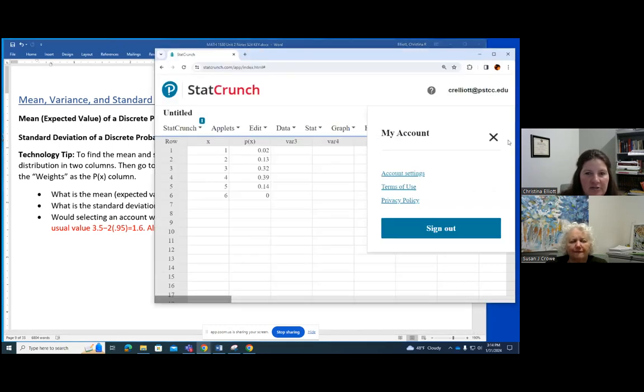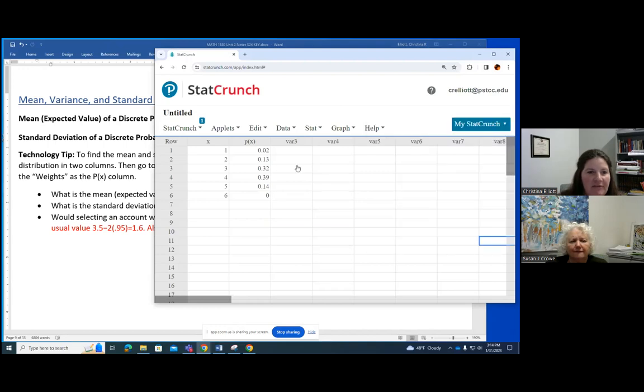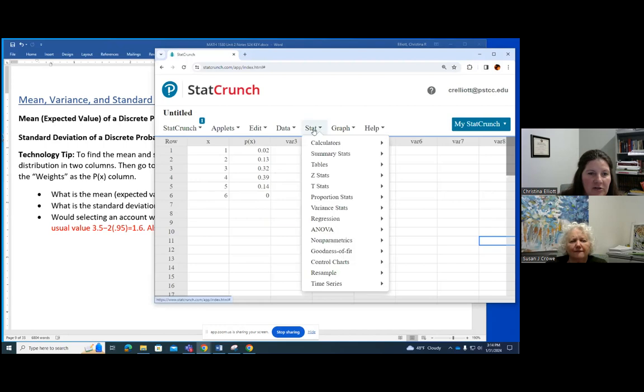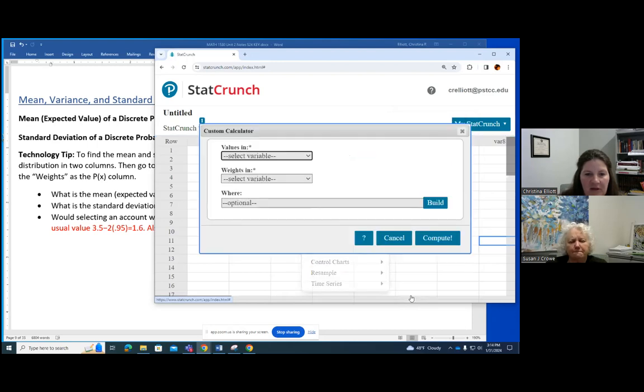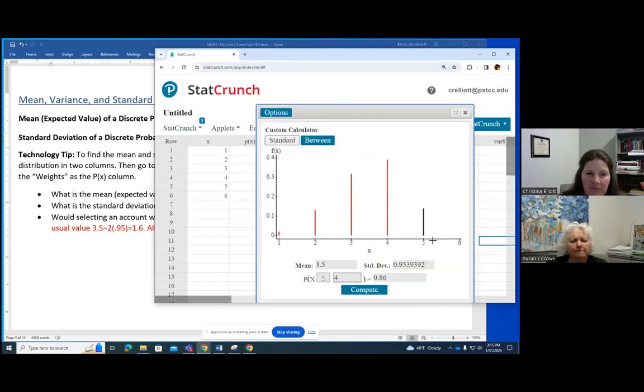In StatCrunch, if you've got your table in there, we go to Stat, Calculators, and then Custom is all the way down at the bottom. My values are my X values, and the weights are the probabilities. I can hit compute.